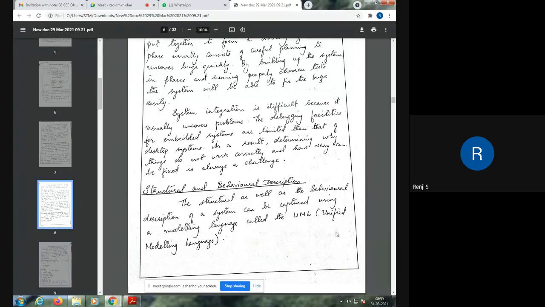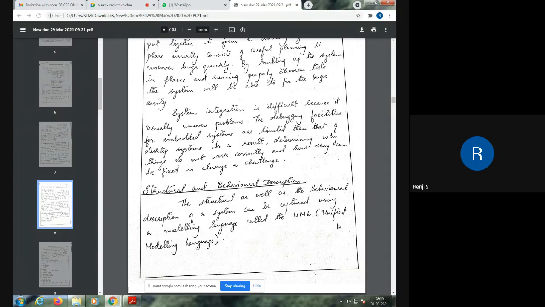That is, we have to design the structure of the product that we are going to develop, as well as the behavior of the product. Structure involves the components and their interaction with each other, and behavior involves the response of the system to external inputs or external events. So how can we design the structure of the system, and how can we design the behavior of the system?